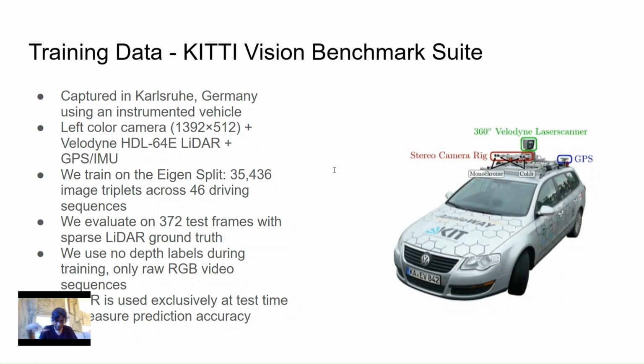So we get this across 4 to 6 different driving sequences. The test set is not triplets but discrete frames, and it is 372 discrete frames. And these have been hand selected by the researcher, Eigen, as mentioned earlier, to cover different kinds of scenes. So for each test frame, there is a corresponding LiDAR scan that we can use as ground truth to measure our predictions against in the final testing.